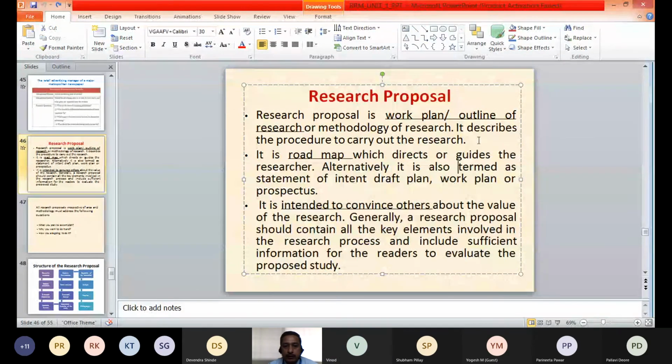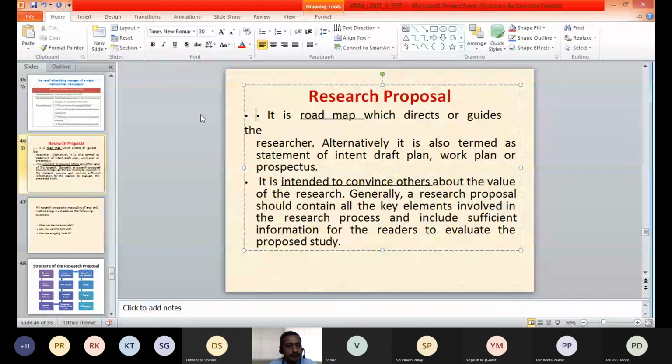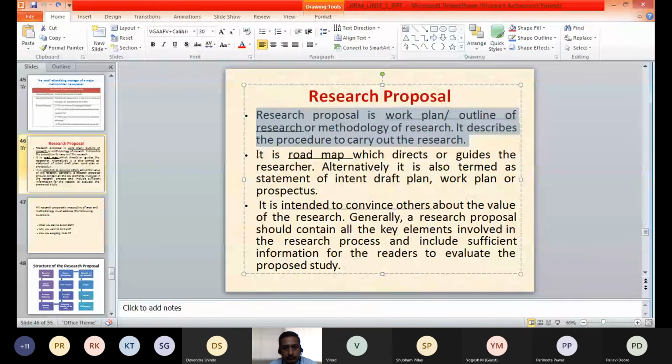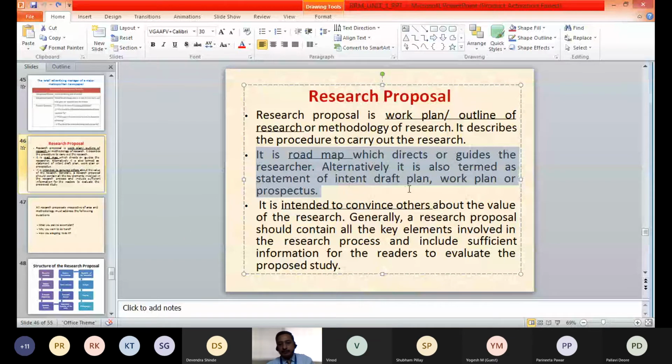So this is a brief introduction of the research proposal. Now we'll go ahead to understand that it is a roadmap. Once we have a research proposal in place, it is a plan or roadmap which will give direction and guide the researcher. It is also termed a statement of intent, draft plan, work plan or prospectus.